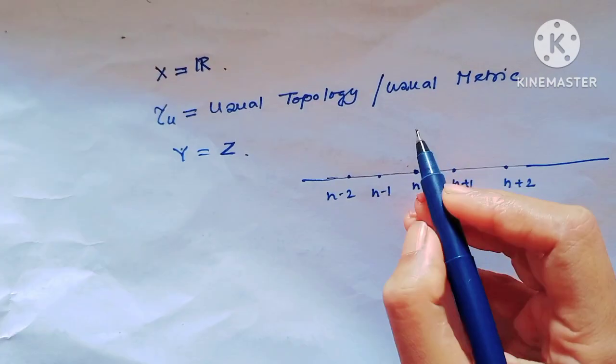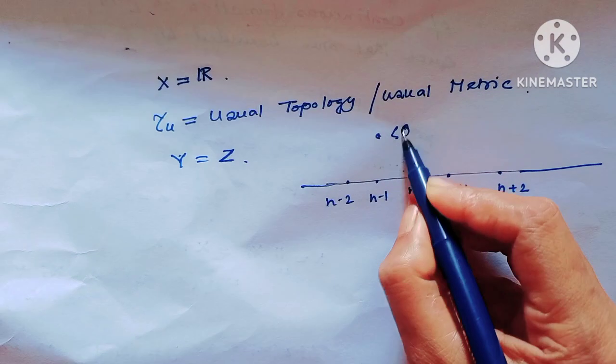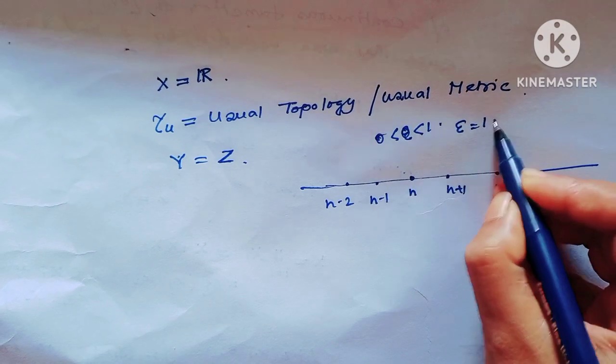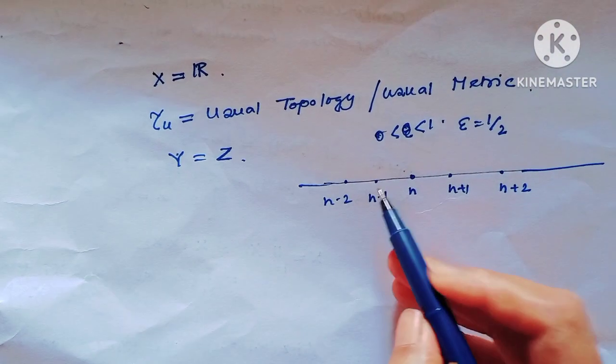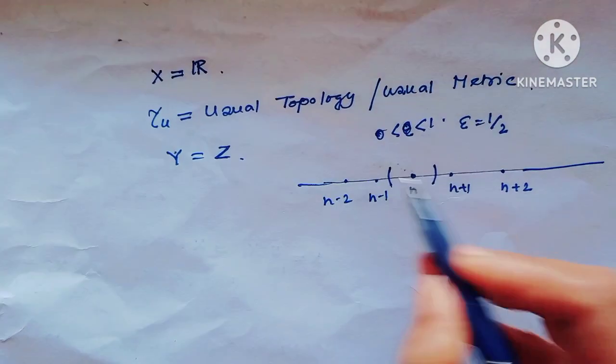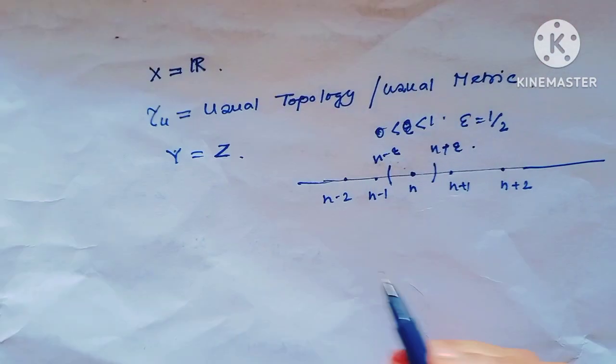Now, if epsilon lies between 0 and 1, where epsilon equals half, then consider this type of ball, n minus epsilon to n plus epsilon.